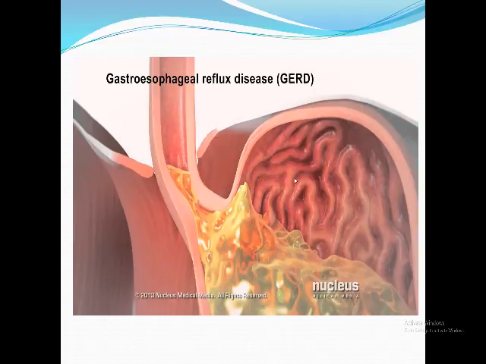Okay. Starting, this is how gastroesophageal reflux occurs. This is the gastric juice. It refluxes like that through the lower esophagus. It leads to destruction of the mucosa here.